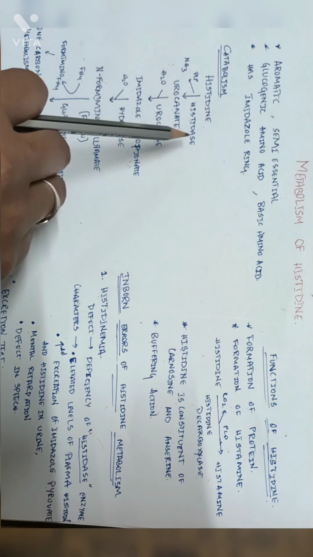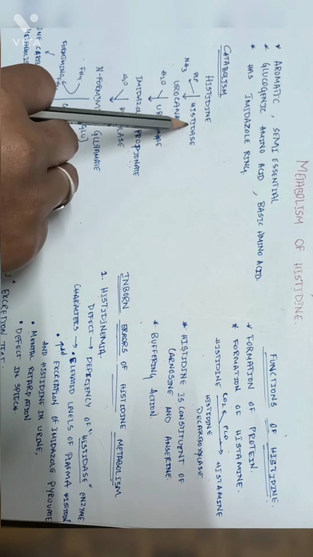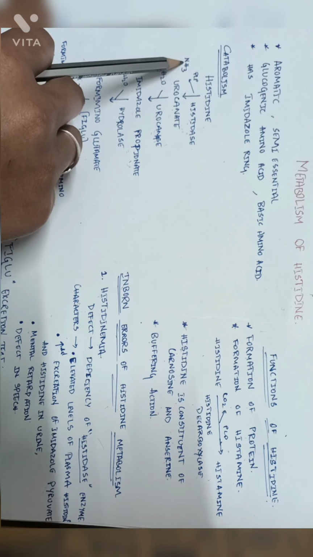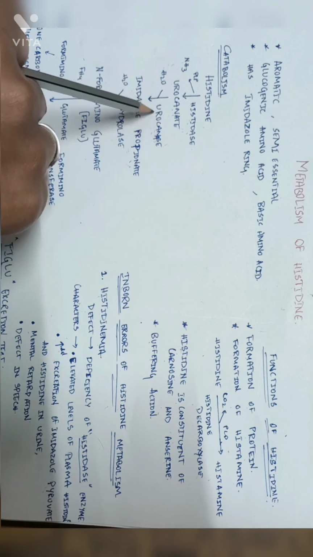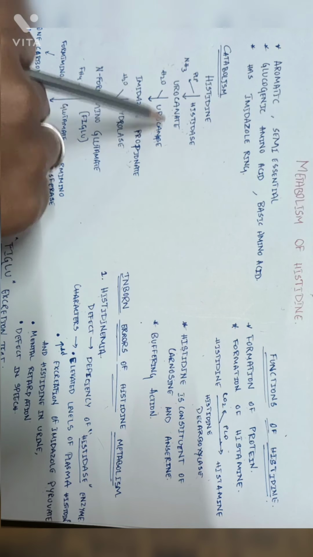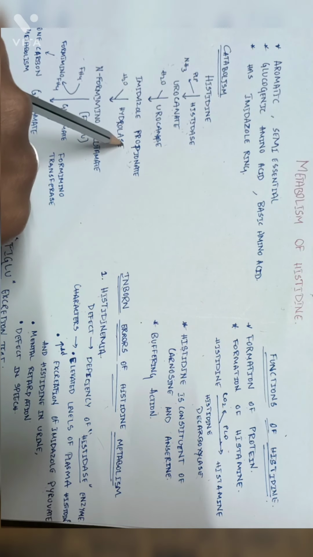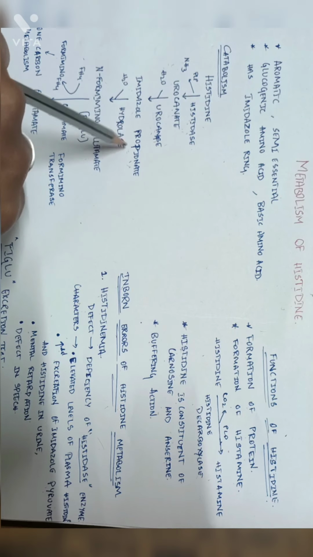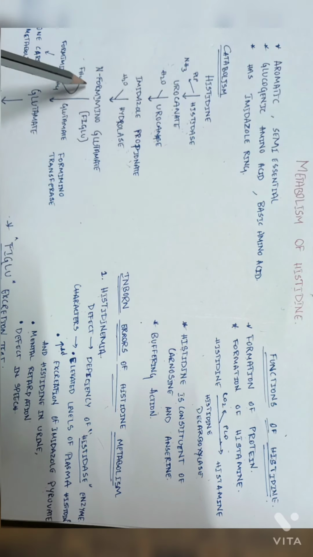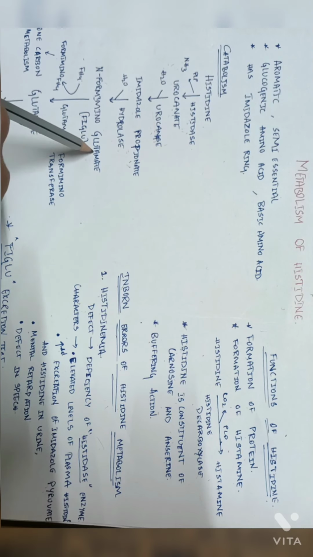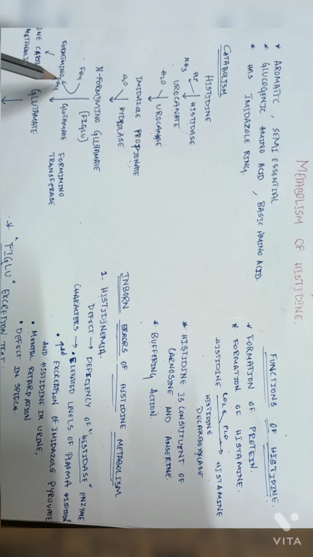The histidase acts on the histidine to split off ammonia. The urocanate formed in this reaction is acted upon by urocanase to produce imidazolone propionate. The imidazolone ring is cleaved by the hydrolase to give N-formiminoglutamate. The tetrahydrofolate takes up the formimino group to form N-formimino tetrahydrofolate, and glutamate is liberated.